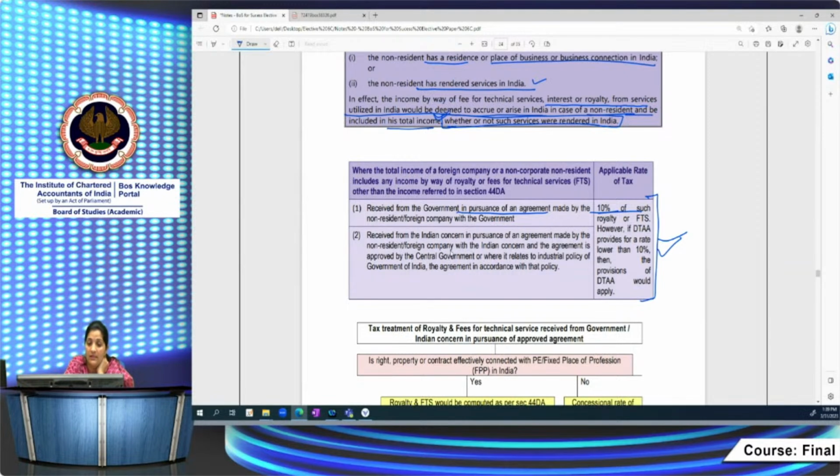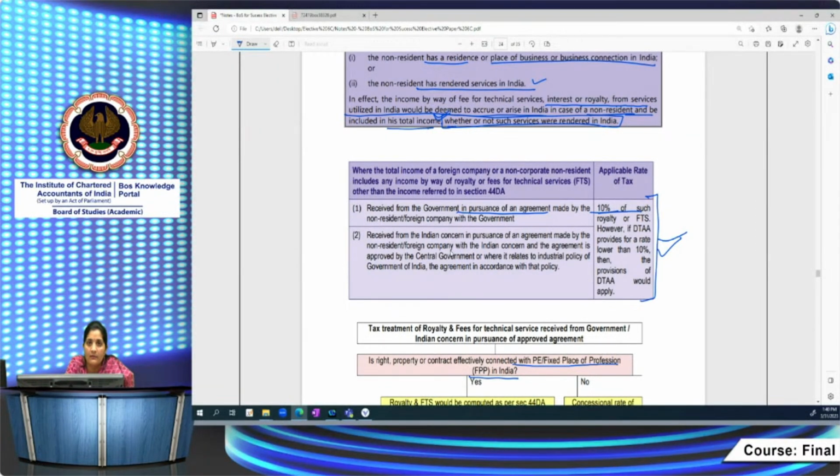One more important thing you have to check in your case studies is whether the royalty, whatever the right or property or the services you are rendering, is effectively connected to a PE. If a foreign company or a foreign entity has a PE in India, then you have to check whether those services are effectively connected with the PE. In that case, you are not going to apply section 115A. Section 44DA comes into the picture in that case, right? So this is the information you have to look for.